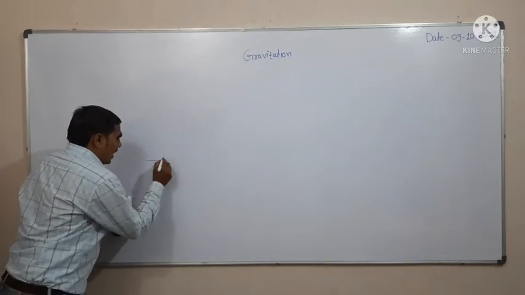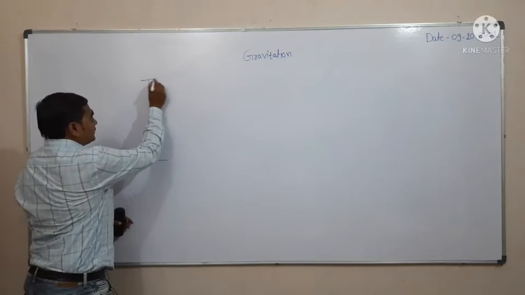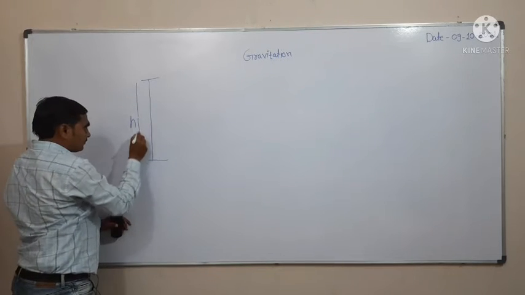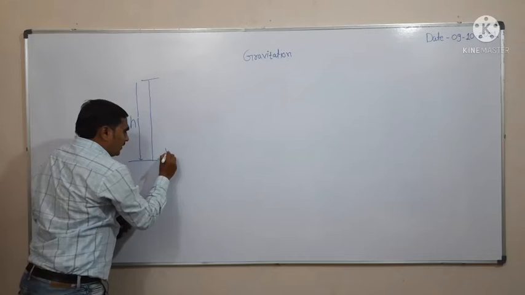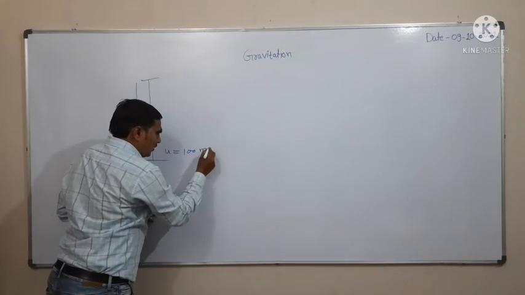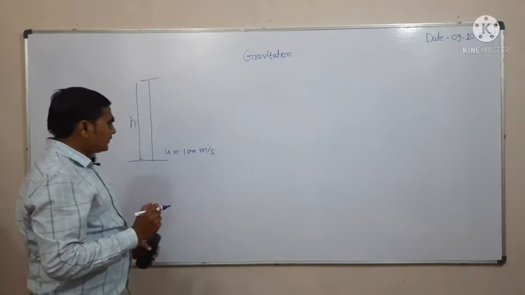When I throw a duster in an upward direction, the duster attains a certain height h from the surface of the ground. Consider I throw that object with an initial velocity of 100 meter per second.